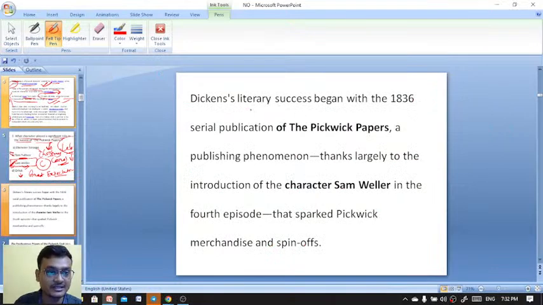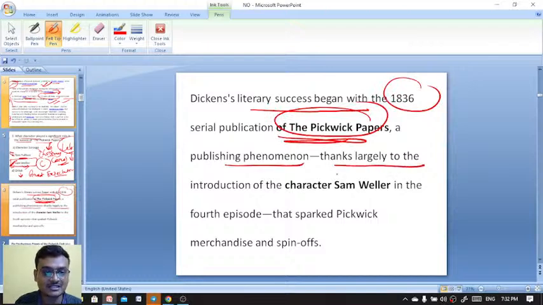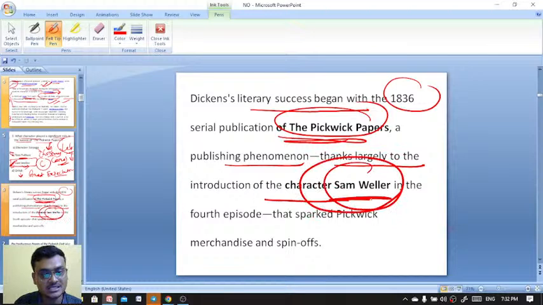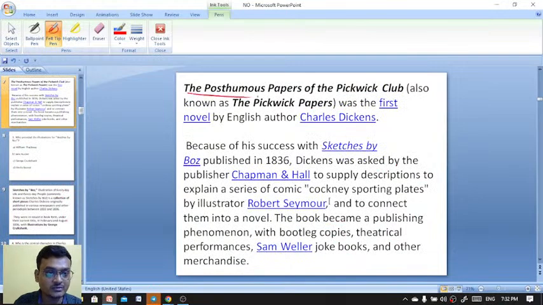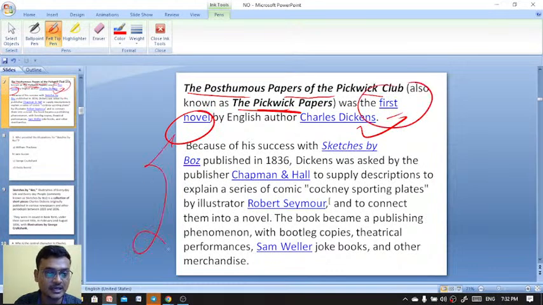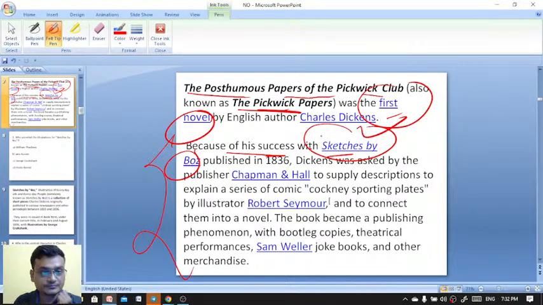Dickens' literary success began with the 1836 serial publication of the Pickwick Papers, a publishing phenomenon thanks largely to the introduction of the character Sam Weller, which sparked Pickwick merchandise and spin-offs as well. The Posthumous Papers of the Pickwick Club, also the Pickwick Papers, is the first novel by Charles Dickens. Which was the first work? The first work is Sketches by Boz, a collection of stories. Sketches by Boz is the first work, but the first novel is Pickwick Papers.